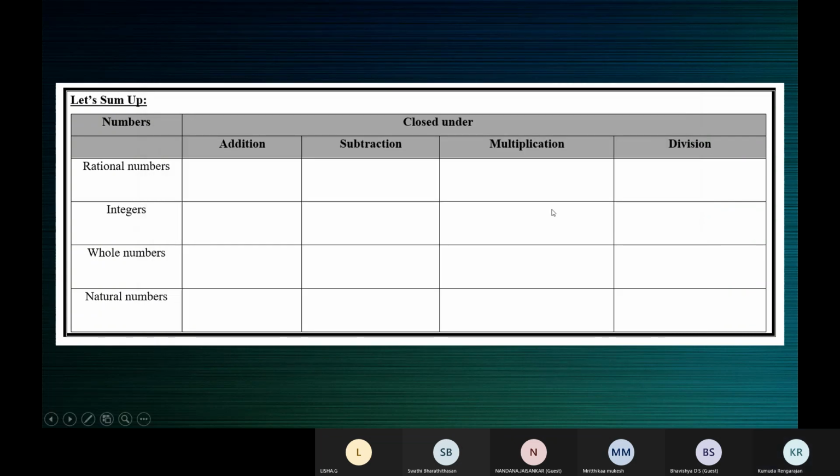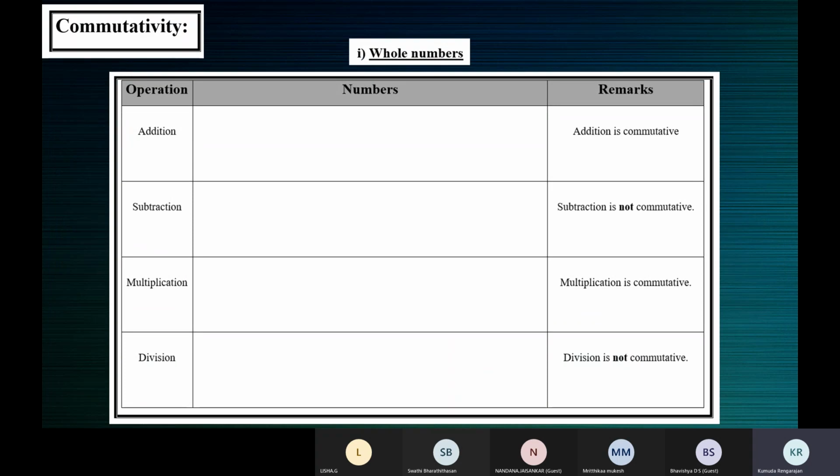So, see children, sometimes to save time, you have to write some content at home. Don't get scared. This chapter has a lot of theoretical stuff than the numerical ones. So I'm just giving you this as homework because our next class will be on Monday. You have the weekend of Saturday, Sunday. A little extra work I'm giving you. Please complete all this. We'll understand this in the class. Just make all this table.